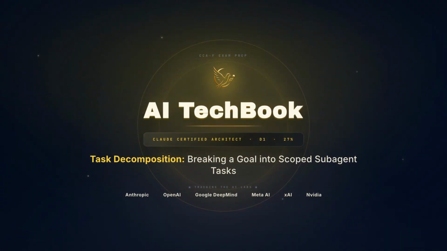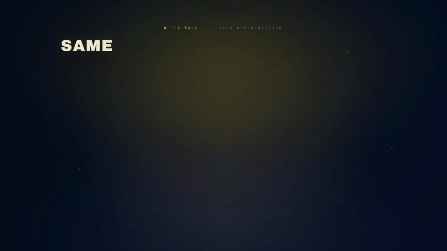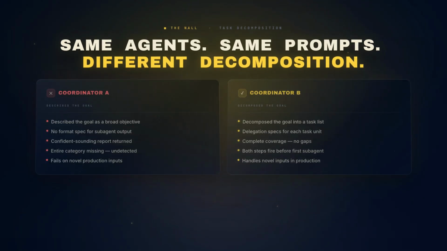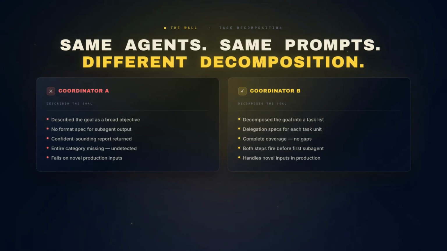Today, task decomposition. How a coordinator turns one goal into scoped subagent tasks, and why getting that step wrong is the most expensive mistake in multi-agent systems. Every team that ships a multi-agent system eventually hits the same wall. The coordinator returns a confident report, comprehensive, well-written, thorough. Then a domain expert reads it and finds the gap. An entire category missing. The subagents ran perfectly.